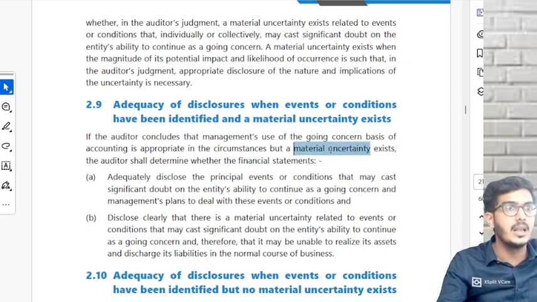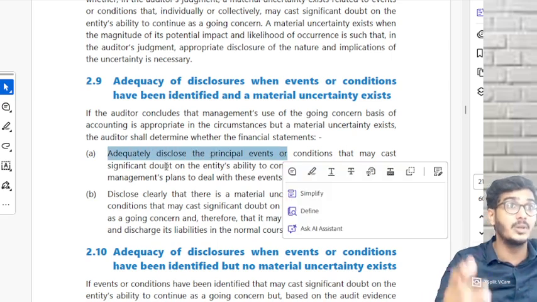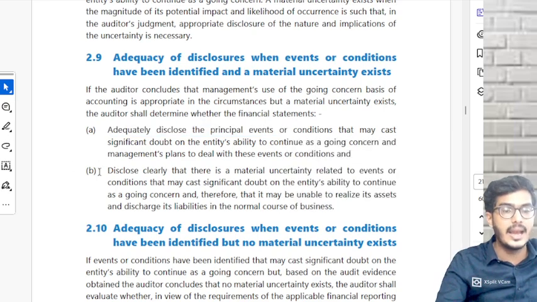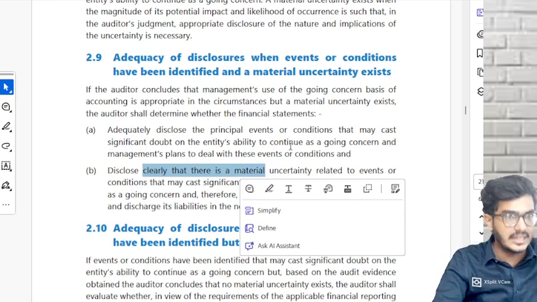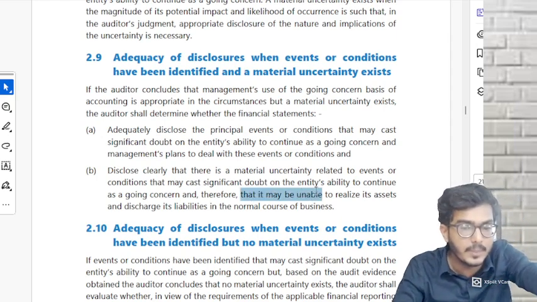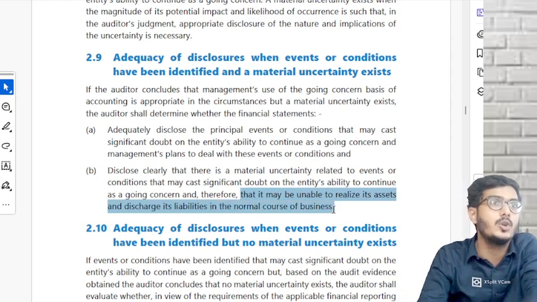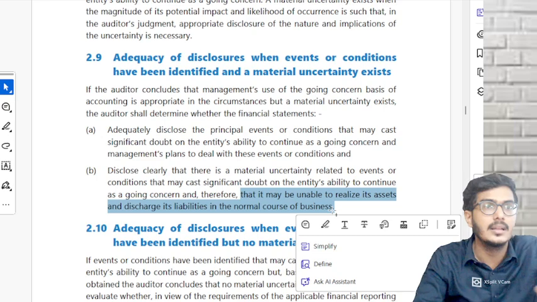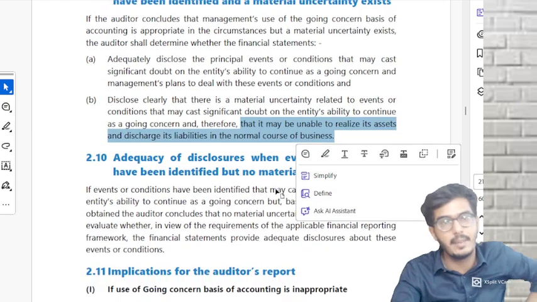But there is a material uncertainty. In that case, please check, what do you have to check? Adequate disclosure of that event has been made in the financial statements. Why? Users we have to tell them, no? There is a material uncertainty, and disclose it clearly in your auditor's report that there is a material uncertainty and there can be a chance that the company might not be able to realize its assets and discharge its liabilities in the normal course. Write this statement.